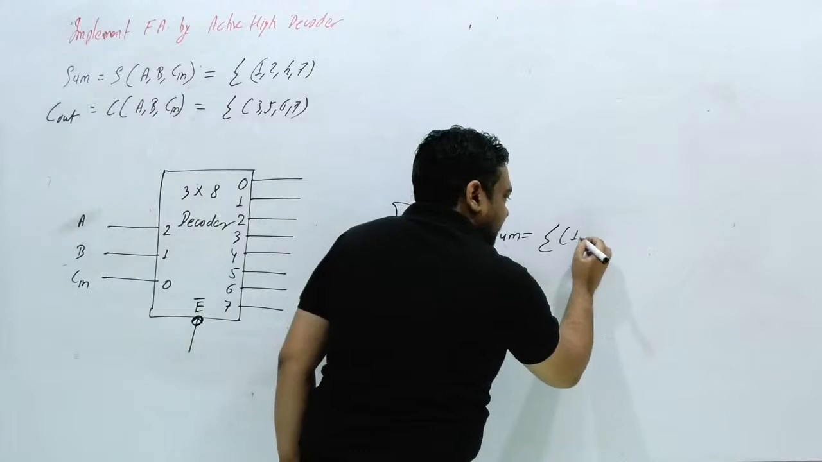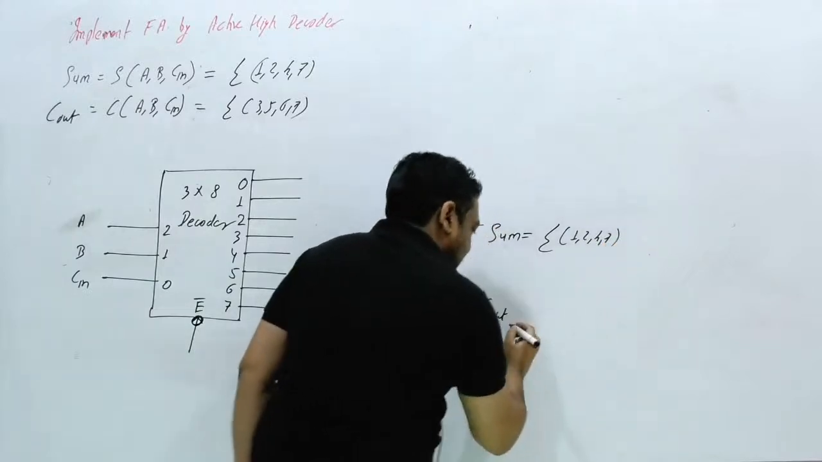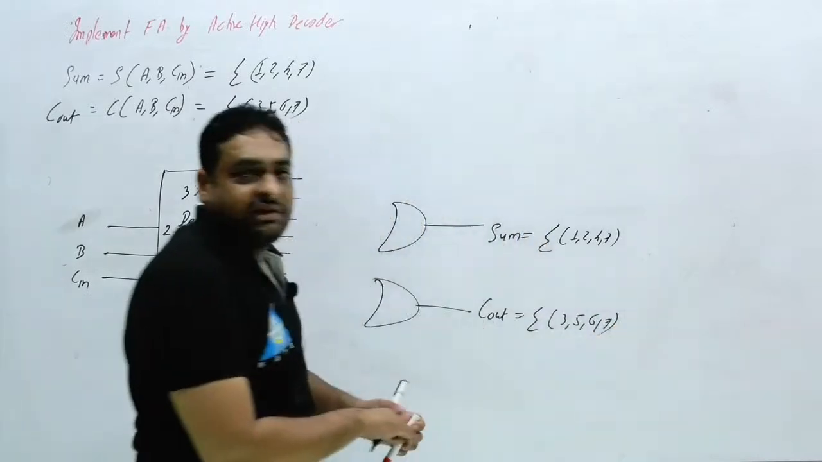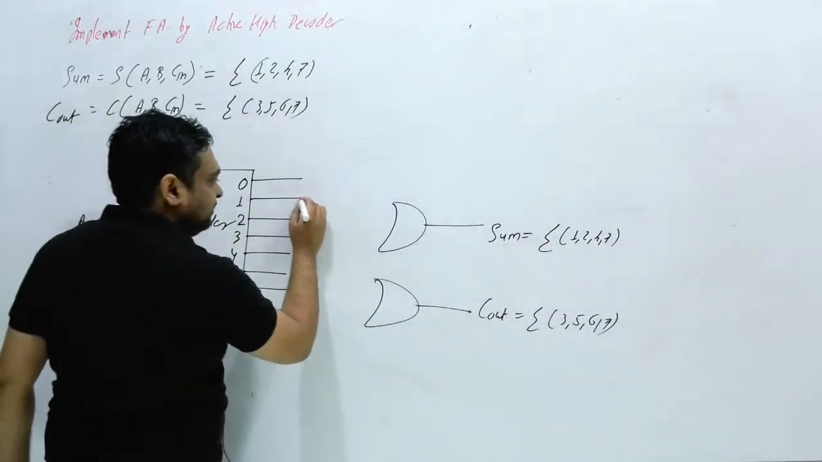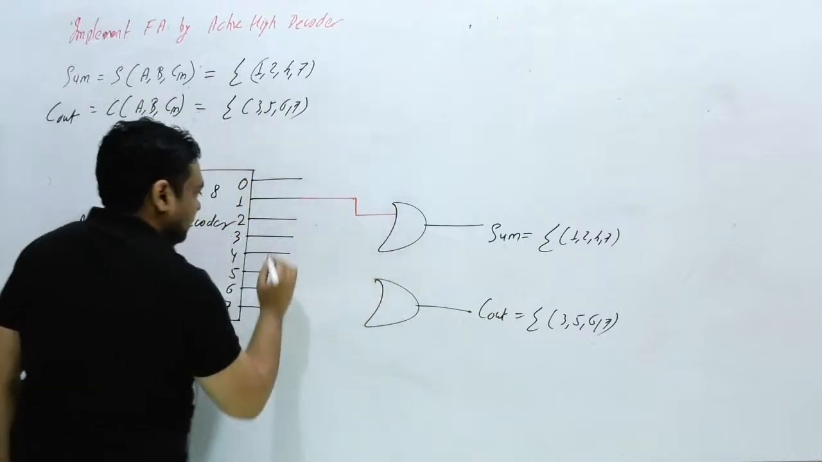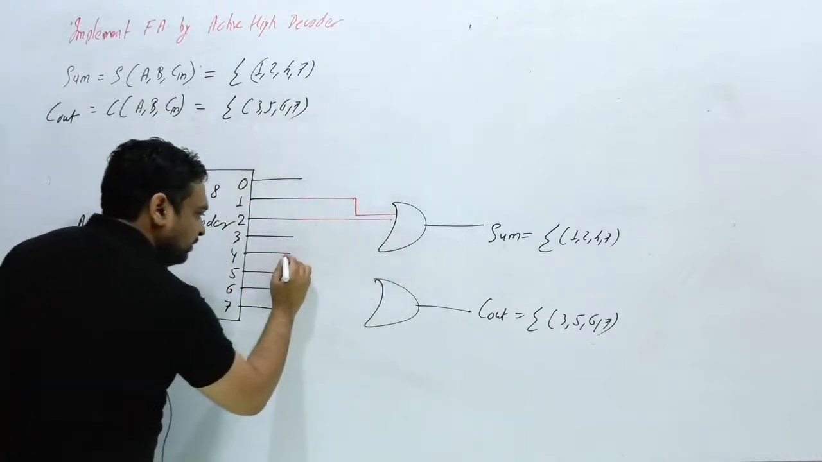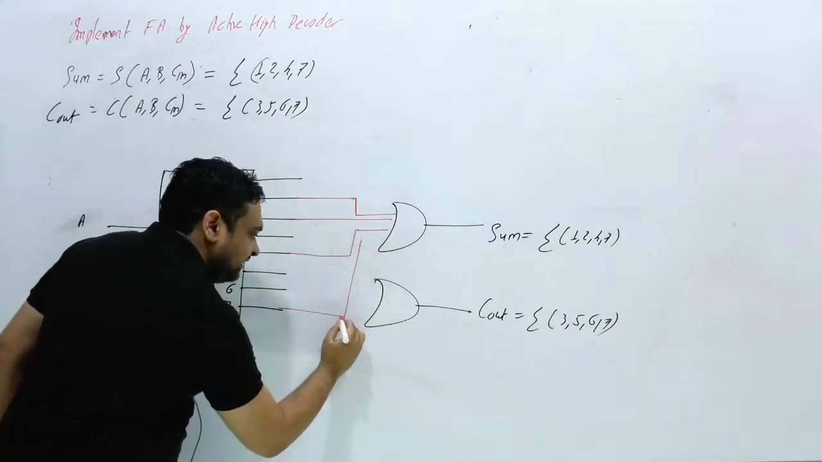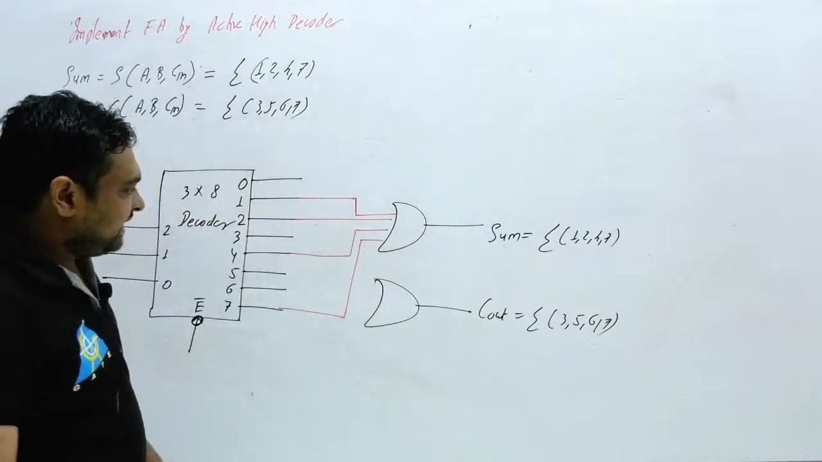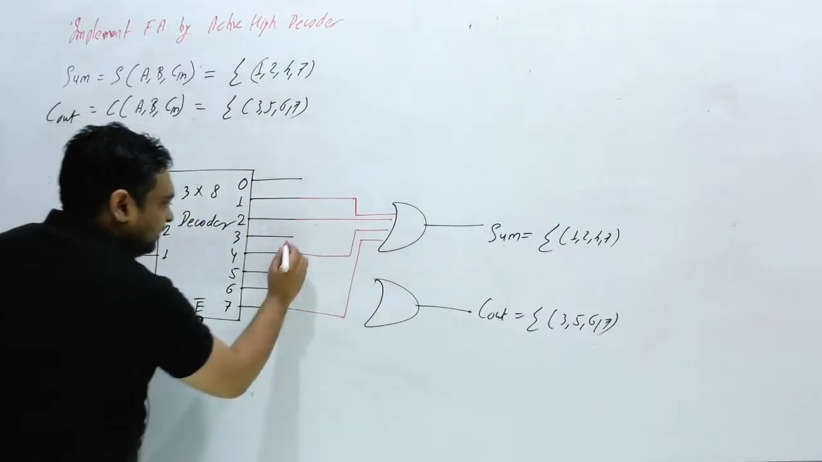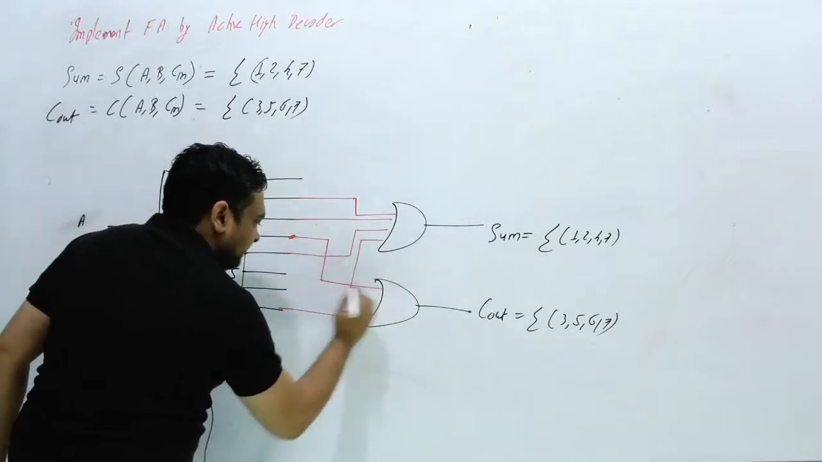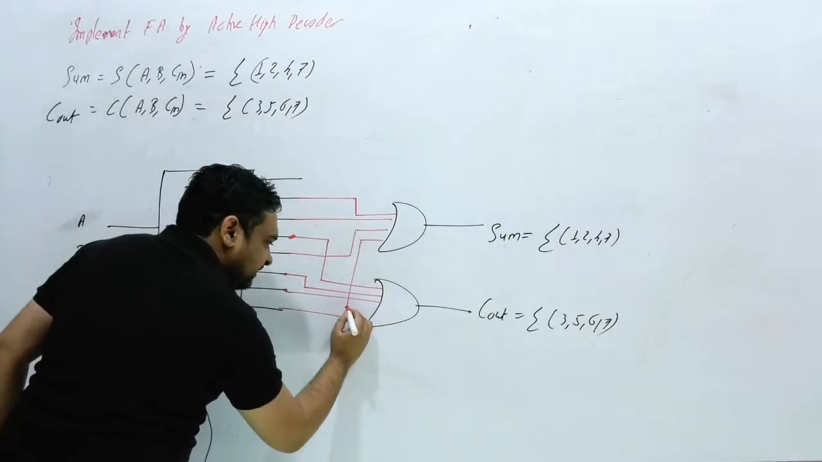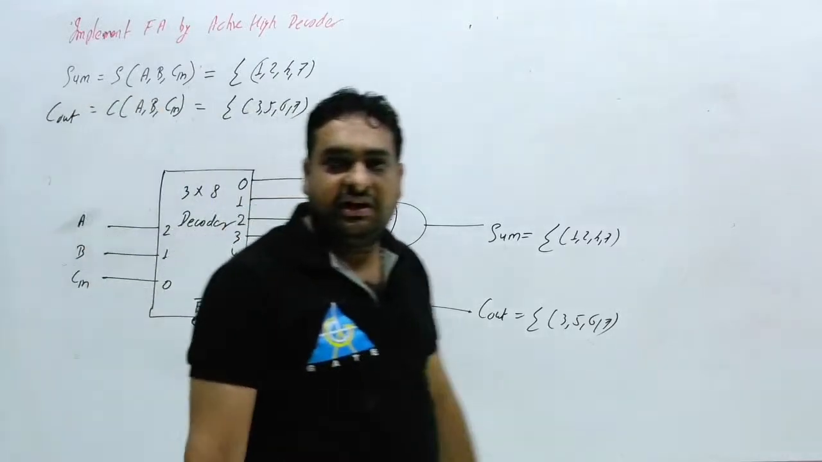This is nothing but the min terms of 1, 2, 4, 7, and this is nothing but the min terms of 3, 5, 6, 7. Now you just have to connect. You have to connect this with 1, 2, 4 and 7, just like this: 1, 2, 4, 7. Next you have to connect 3, 5, 6, 7. So here this is 3, here this is 5, here this is 6 and here this is 7. This will be the full adder.